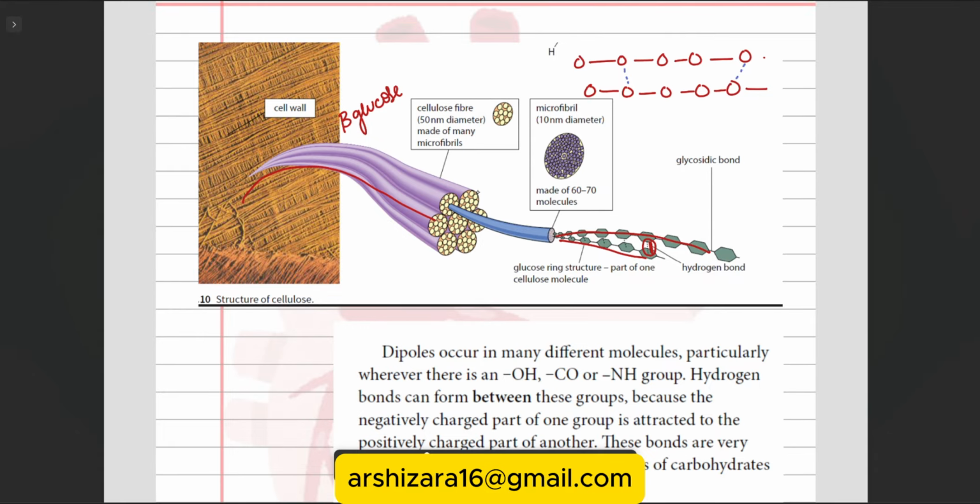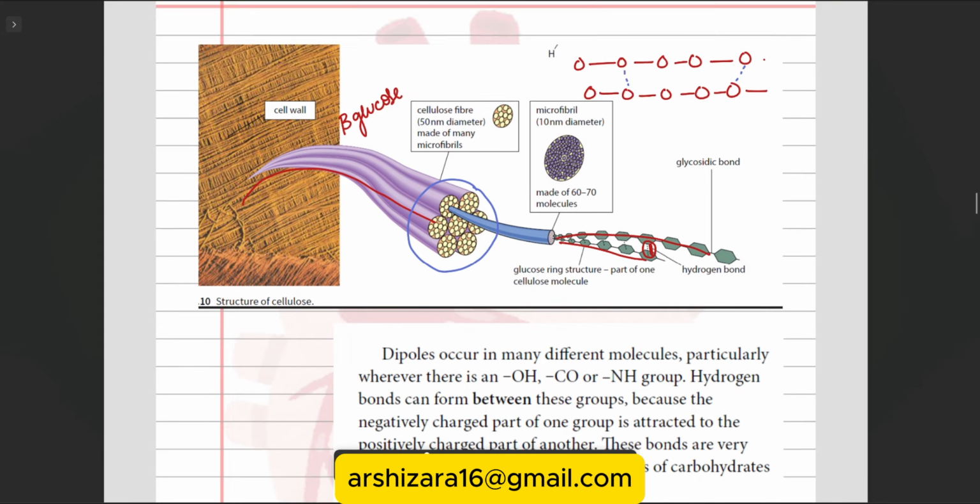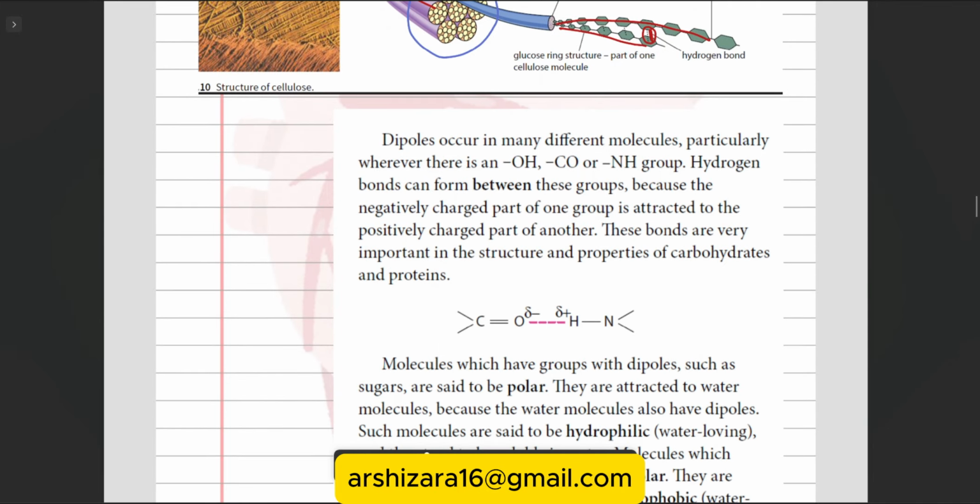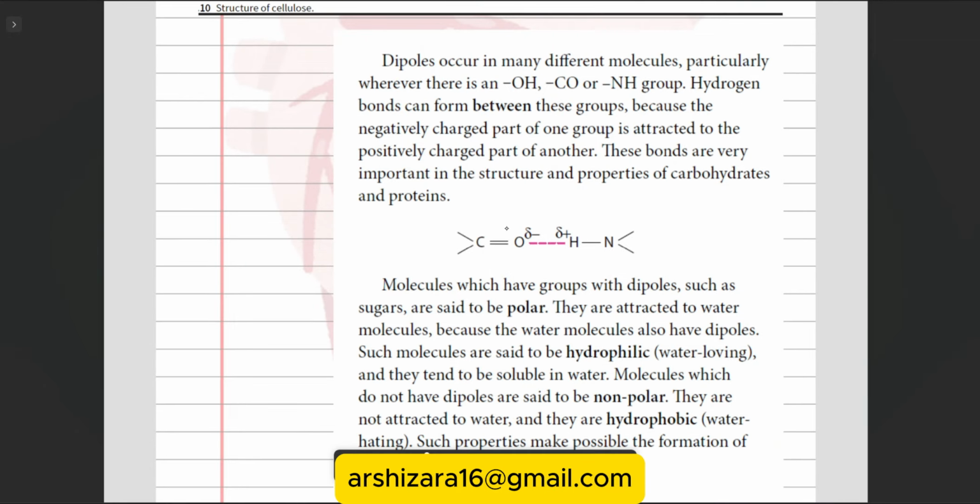These bundles make the cellulose molecule. This one is called a microfiber, and this is its diameter, made up of 60 to 70 molecules of beta glucose.